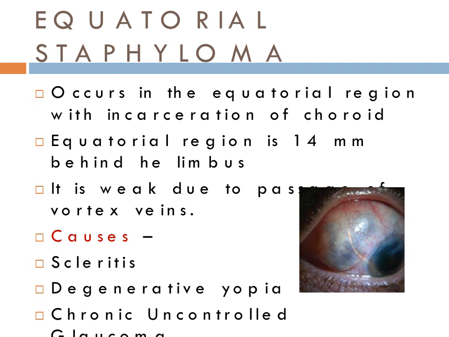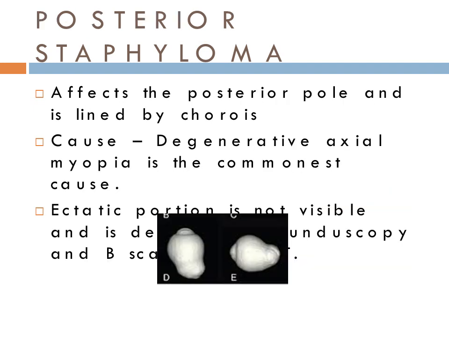Next is equatorial staphyloma. So the equatorial region is about 14 mm behind the limbus. So it occurs at equatorial region with incarceration of choroid. This is weak due to passage of vortex veins. As you know, the vortex veins are inserted at the equatorial region. So this type of staphyloma is the weakest type. The causes are scleritis, degenerative myopia, chronic uncontrolled glaucoma can also be a cause.